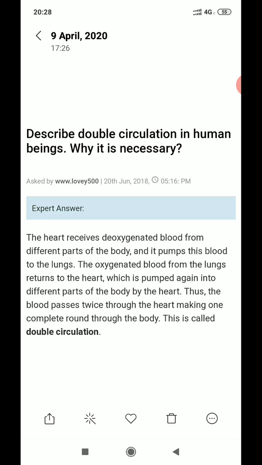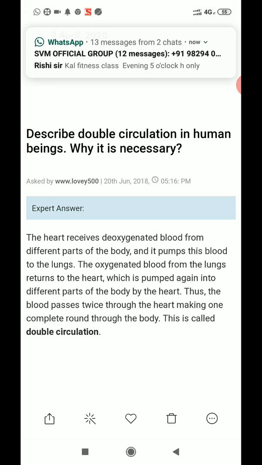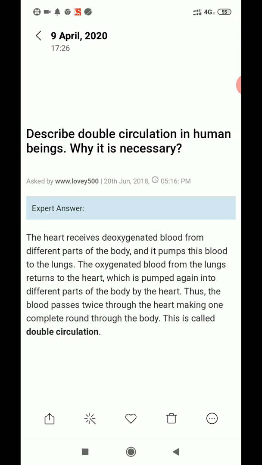So the blood is passing twice through the heart, and it makes one complete round through the body, and that is called the double circulation. Once the deoxygenated blood is coming to the heart, and then the oxygenated blood is coming to the heart. So two circulations are there at the same time. So that is the double circulation.